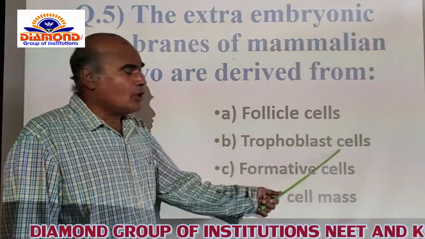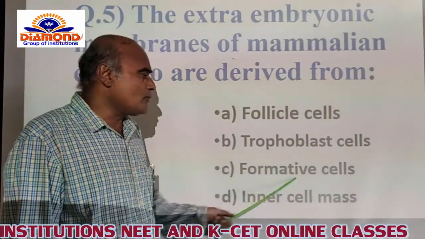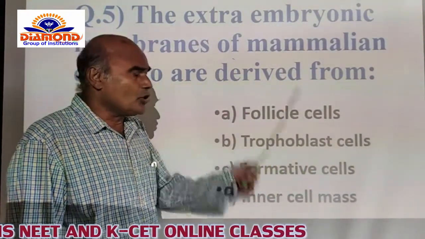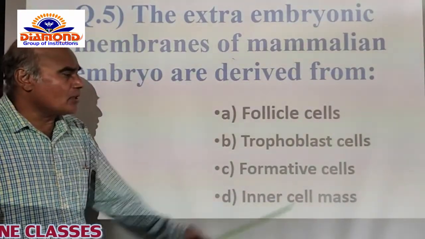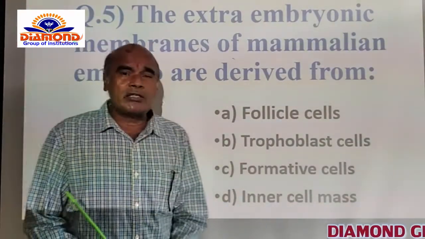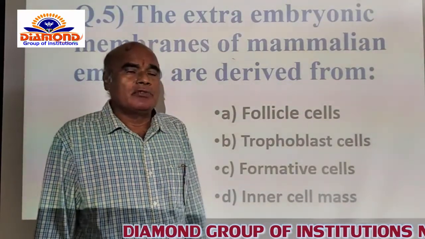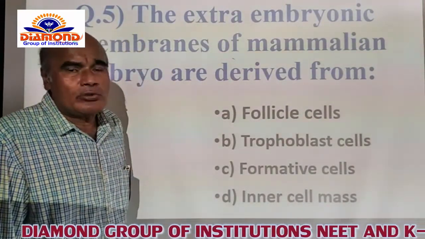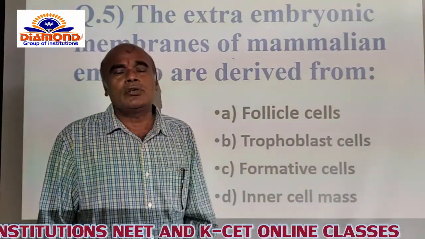So that's why the trophoblast cells are the correct option for this question. Whereas fermentive cells are also not responsible for the production of extra-embryonic membrane, and the inner cell mass is going to develop into the fetus and act as the embryo itself. But the inner cell mass is also not really responsible for the production of extra-embryonic membranes.